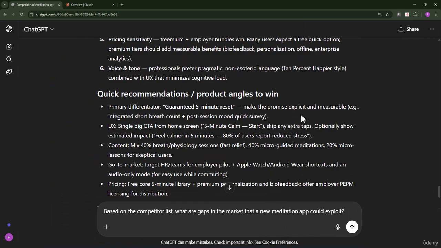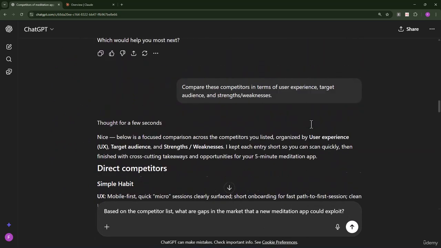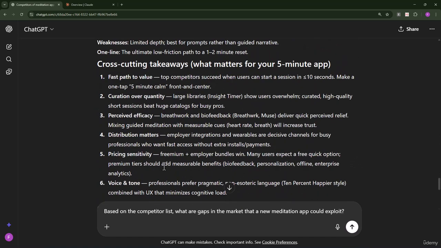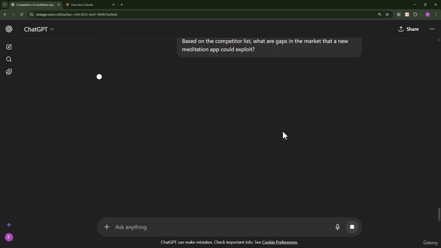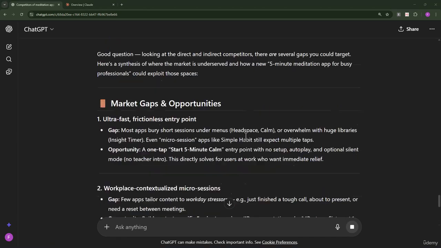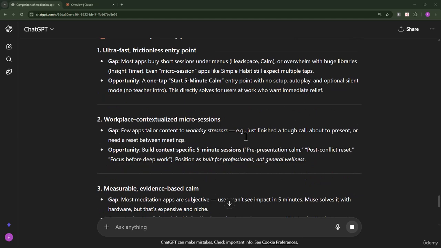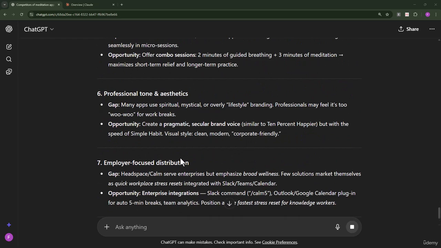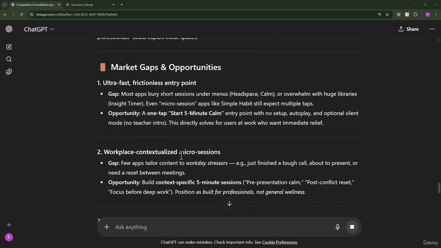Okay, I don't see any sources over here, but if you go to the previous response, you could take a look at sources. Okay, there are no sources over here. All right, no problem. So now you can ask this follow-up. You can see it has given you a decent response, like the gaps and opportunities and everything. So yes, you can make use of this for doing a decent amount of research on competitors, generating comparisons between the feature sets, pricing strategies, and how they grew. You can get a decent response, and it can save you hours of work.